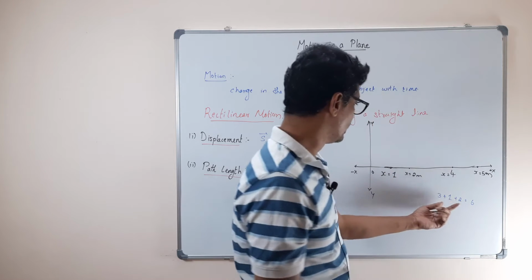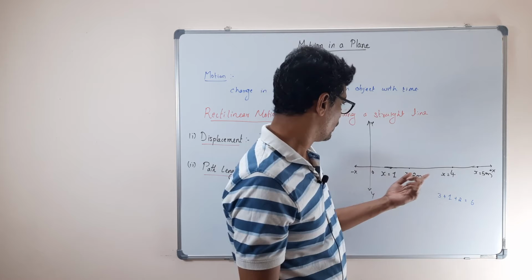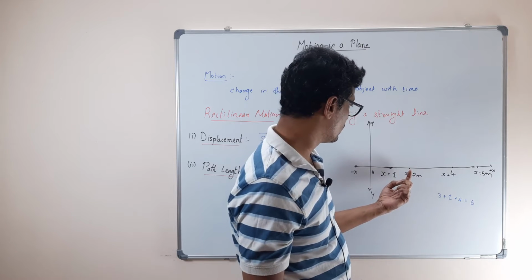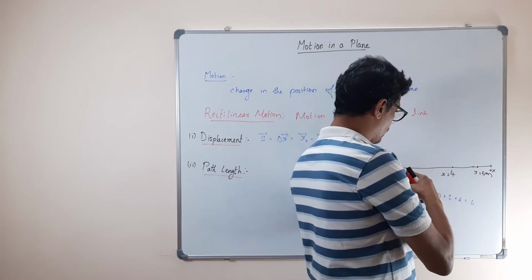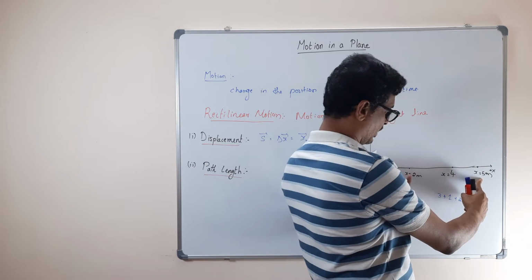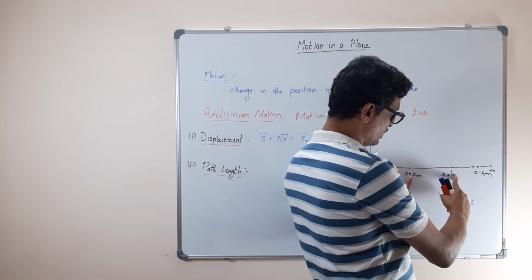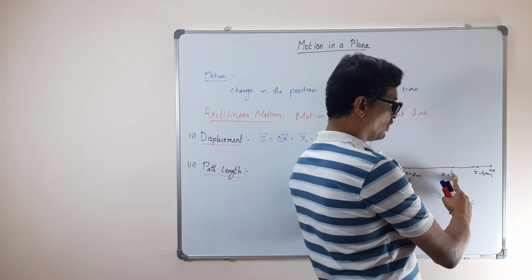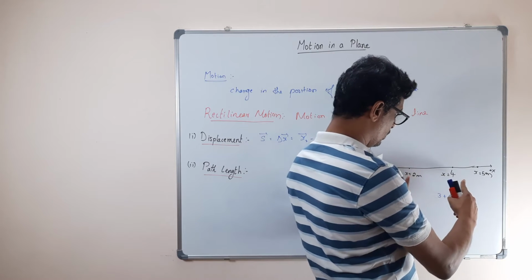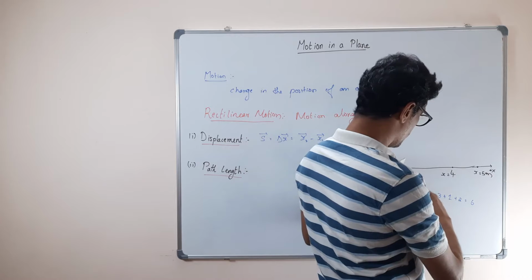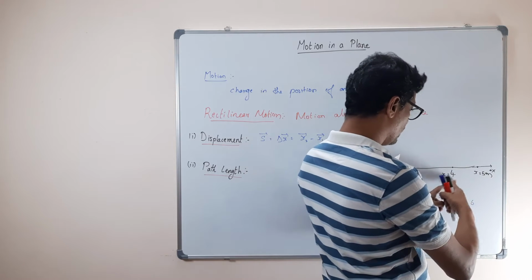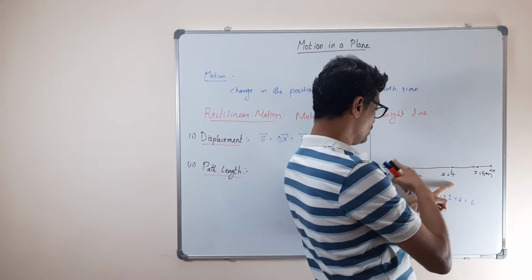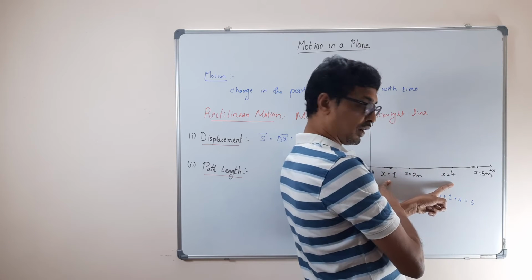Already we got 6 now, so tell me how much. This has gone from here to here, that is 3, then that is 1, and from there again to 3.